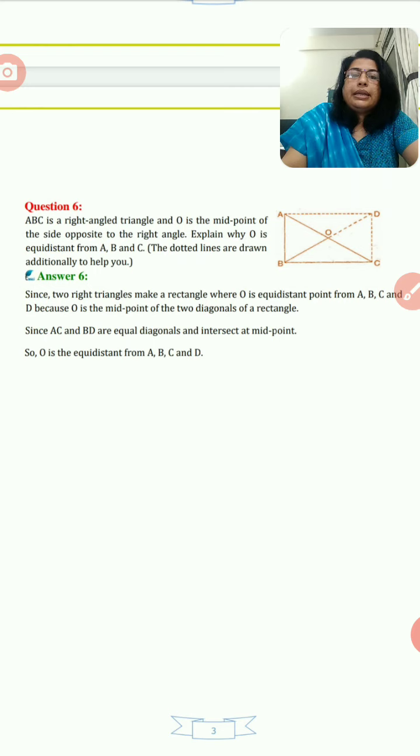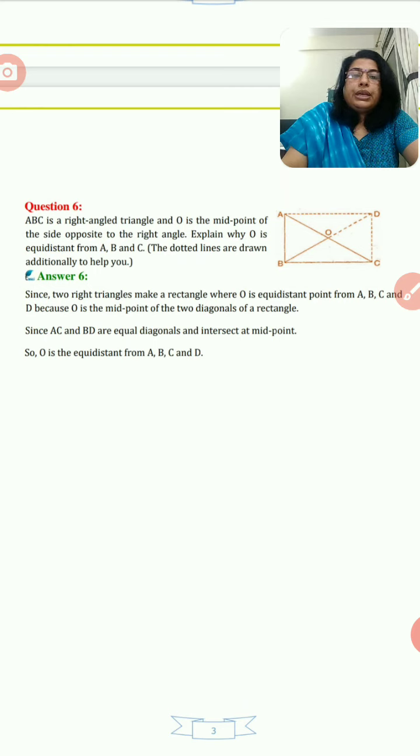Now in question number 6, here a figure is there. ABC is a right angle triangle, and O is the midpoint of the side opposite to the right angle. Explain why O is equidistant from A, B and C.